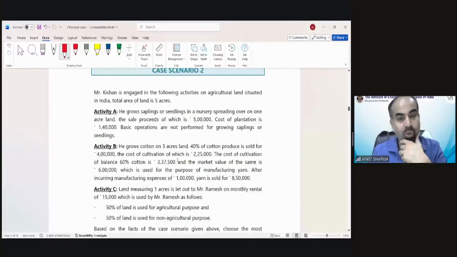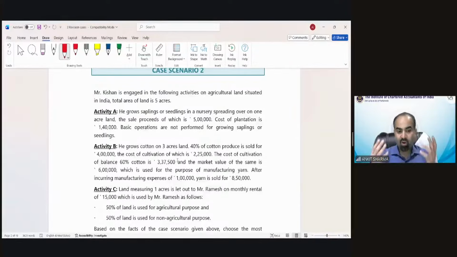Case scenario number 2 is also very interesting. We will discuss it, and that is for agricultural income. I always believe that agricultural income is a very important topic for the purpose of calculation of tax. It can change the whole scenario of tax in a single point if that has been given in the question.